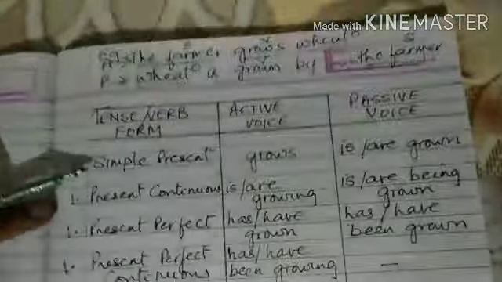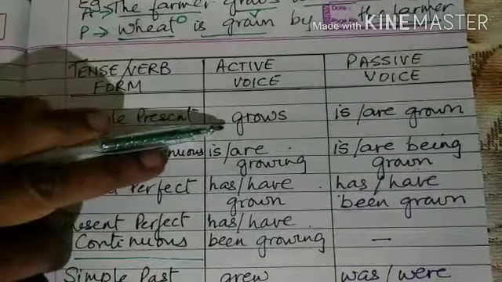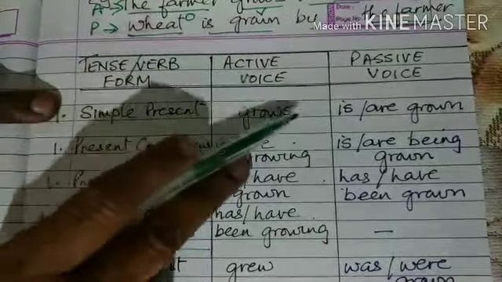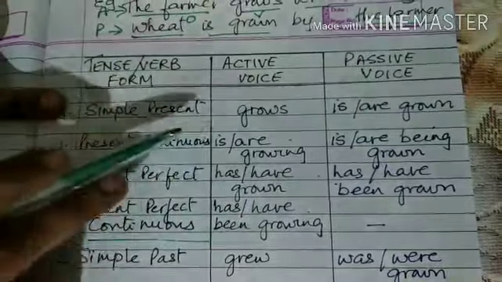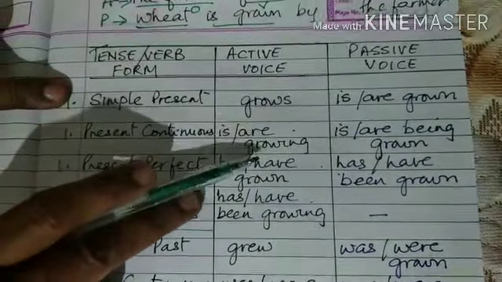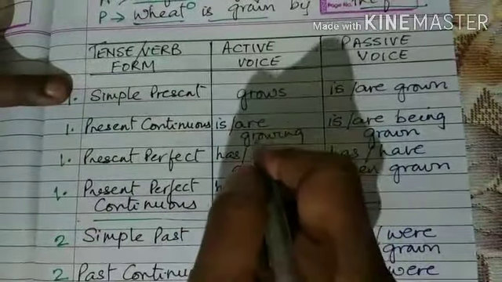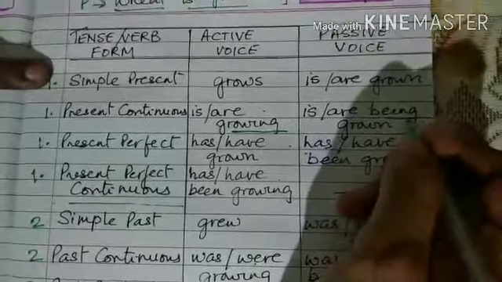Now when we go to the simple present, suppose we have the verb grows. How do we change that to the passive voice? It becomes is or are grown, depending upon the subject. Is or are growing changes to is or are being. See here, this ing changes to another ing form, that is being.